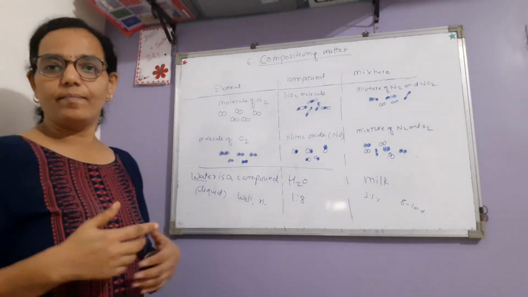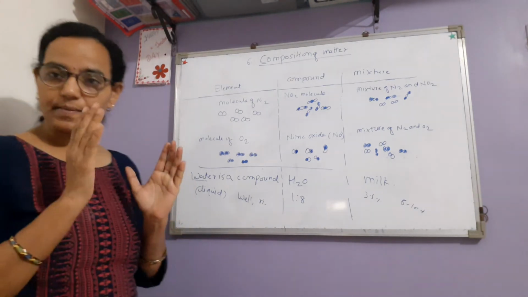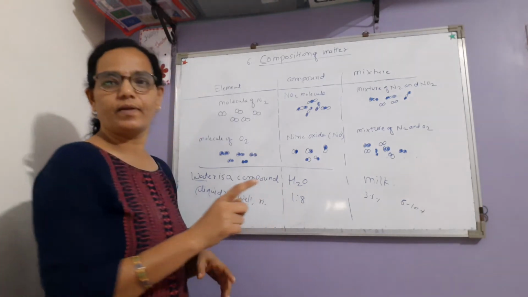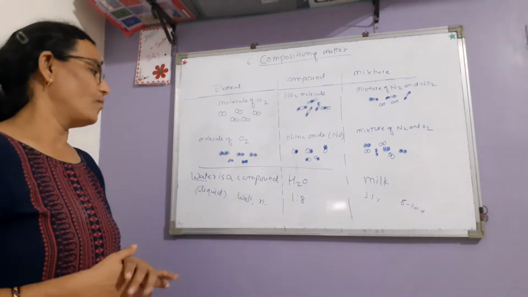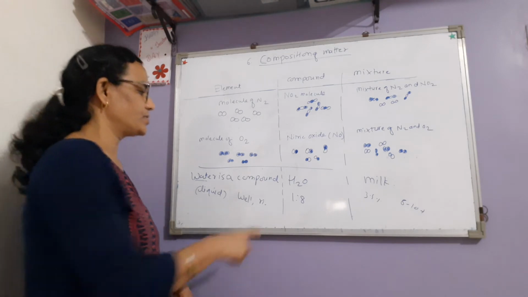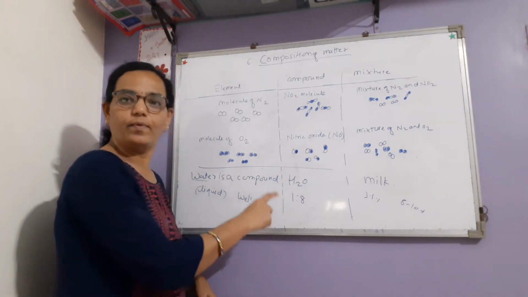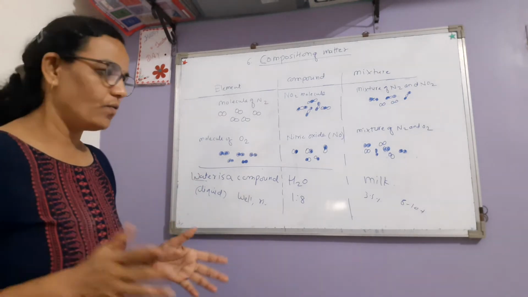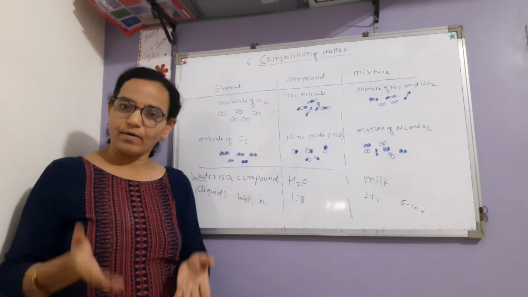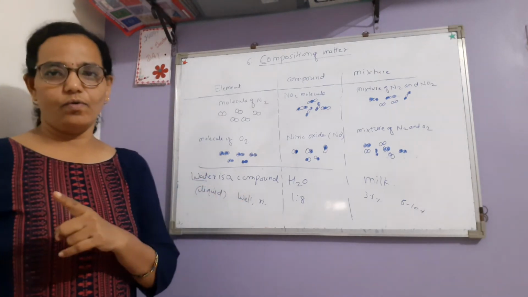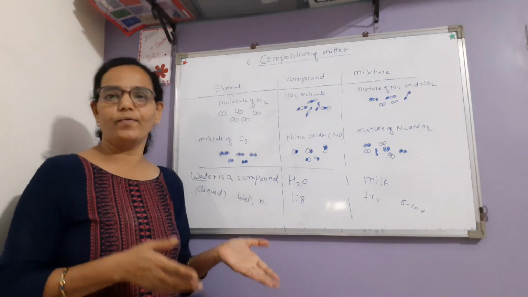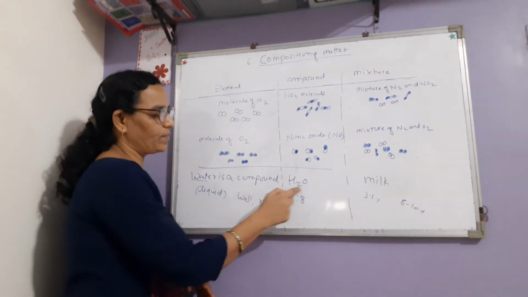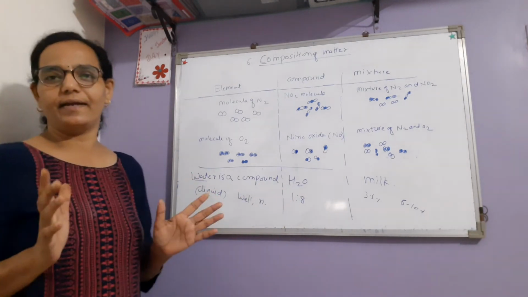These elements combine chemically in a fixed proportion by weight, that is 1:8. Whatever may be the source of water, the proportion of constituent elements in water is the same. Well water, river water, rain water, Mumbai's water, Pune's water, from anywhere, the constituent elements are in the same proportion, that is 1:8.